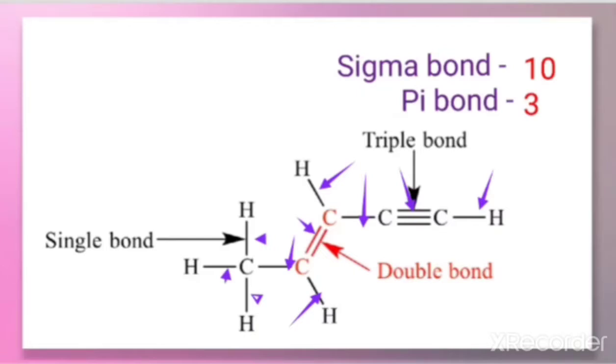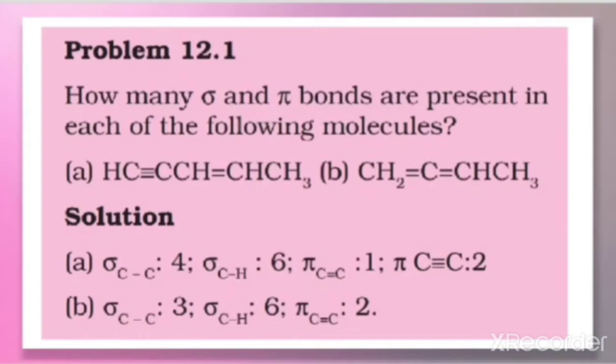All the single bonds are sigma, and from a double bond, 1 is sigma and 1 is pi, and from a triple bond, 1 is sigma and the other two are pi. So when you count the number of pi bonds in this, how can we calculate it here? From the triple bond there are 2 pi bonds. That means here 2 pi bonds are there and here 1 pi bond is there. So a total of 3 pi bonds are there. So the problems will be given on the basis of this. You need to find out the sigma bonds and pi bonds when an organic compound is given to you. It is given in the textbook as solved problem 12.1.